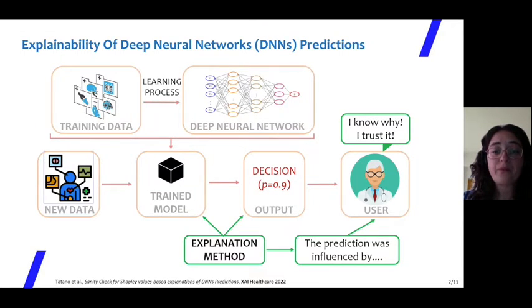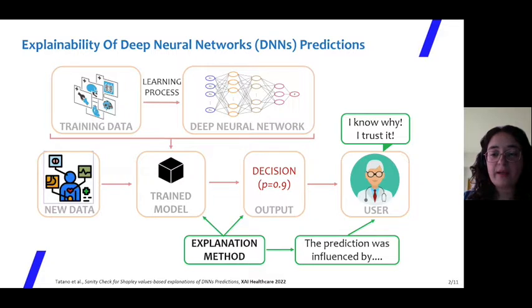For this reason, in the last few years, there has been an increasing interest in explainable artificial intelligence, shortly XAI, that is the class of algorithms that could explain why a DNN reached a certain prediction. Thus, the objective of these algorithms is to provide an explanation of how the model works, which means the goal of these methods is to make the model interpretable. The use of explanation algorithms is particularly suited for DNNs applied in healthcare.